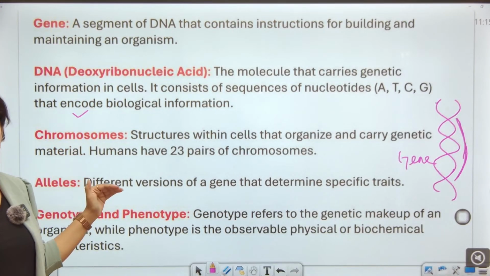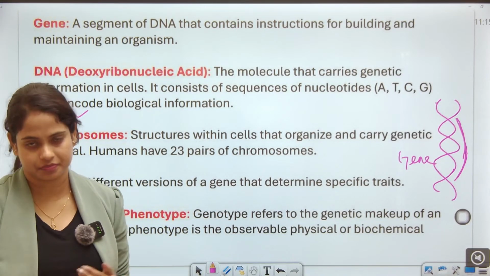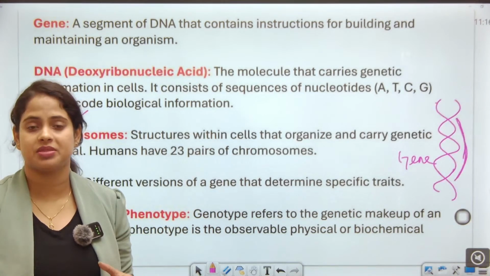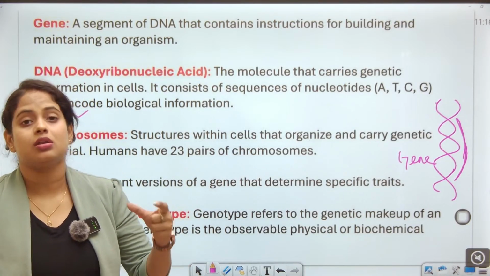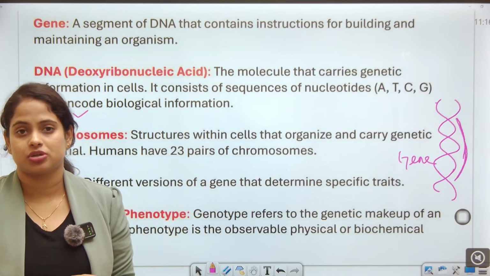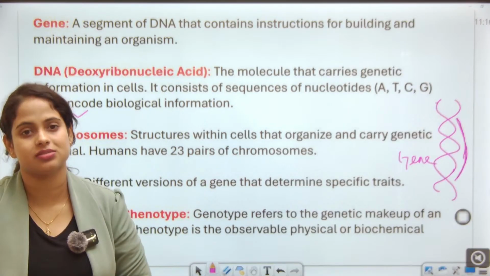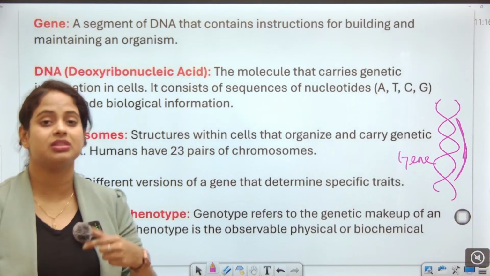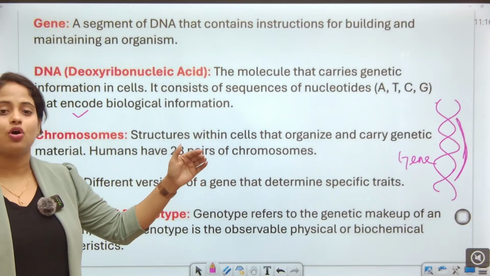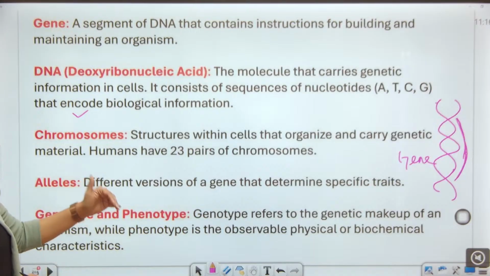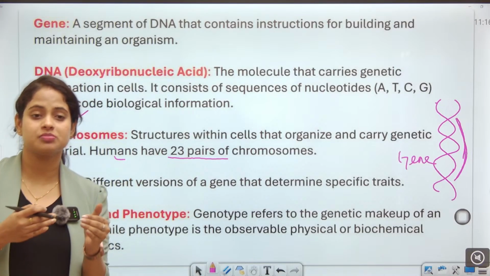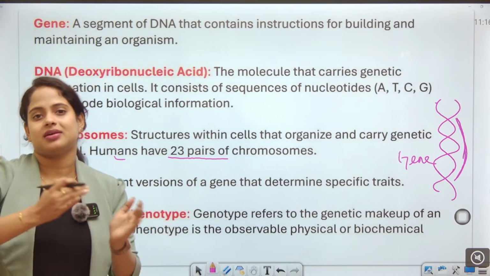In the case of chromosomes, guys, this is a very crucial theory. You have to know what a chromosome is, because in the exam MCQs can come like pairs of chromosomes, or if it says 23 pairs of chromosomes, then tell me the number of chromosomes. Simply 23 into 2, there are 46 chromosomes in number, but in the case of pairs it is only 23 pairs. Chromosomes are structures within the cell that organize and carry genetic material. Humans have 23 pairs of chromosomes, and through the chromosomes all the hereditary characters are transmitted.